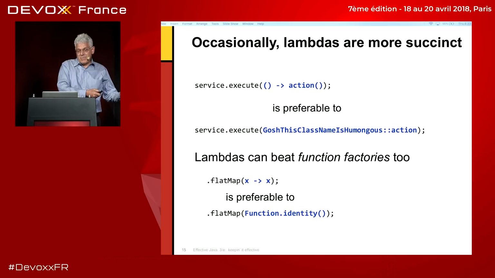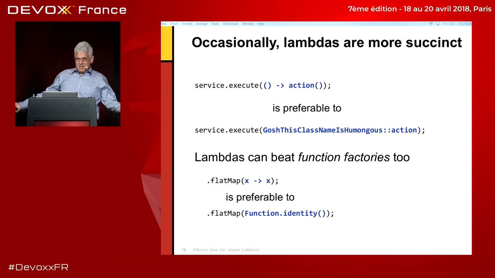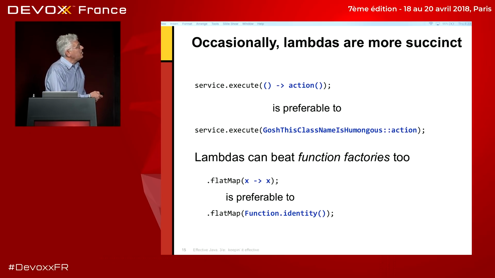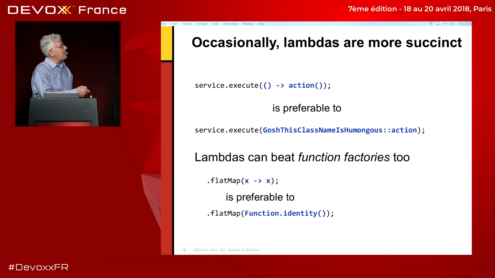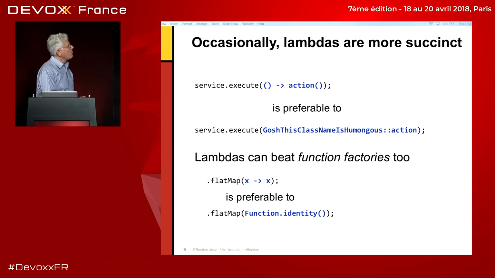Occasionally, lambdas are better than method references. When is this true? Well, for instance, it's true if all you're doing is passing a reference to a static method in your own class. Here's how the lambda looks. Takes nothing and returns a call to action. Whereas if you have to do it using a method reference and the class has a really long name, like, gosh, this class name is humongous, well, you end up with this really long and pretty ugly method reference. And moreover, it's more confusing because if you forget what class you're in, seeing this long class name doesn't tell you it's the same class, whereas seeing it without a class name does strongly indicate that it probably is.